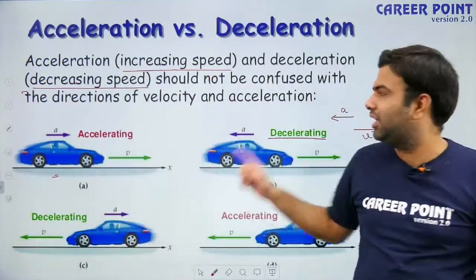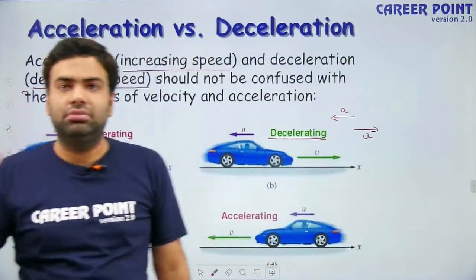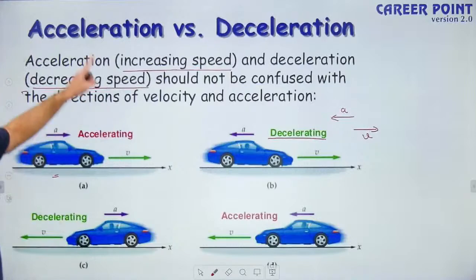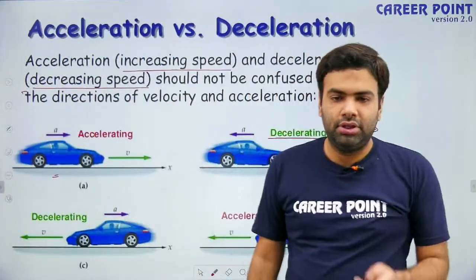when they are parallel, the case will be accelerating. When they are anti-parallel, the case will be retardation. So this is the difference between acceleration and retardation or deceleration. Clear to all of you?